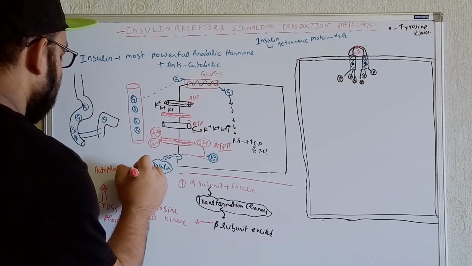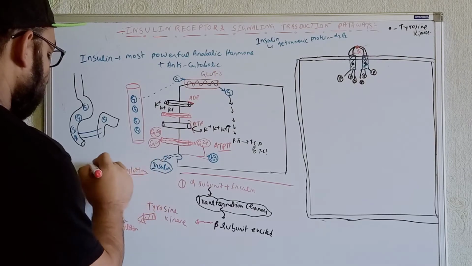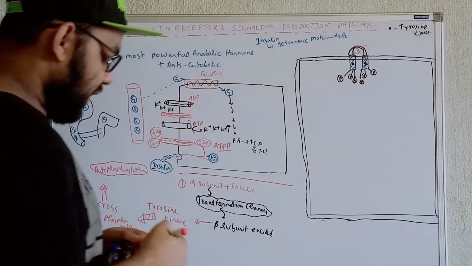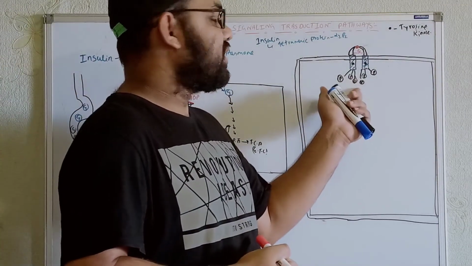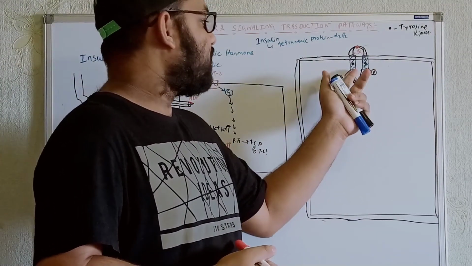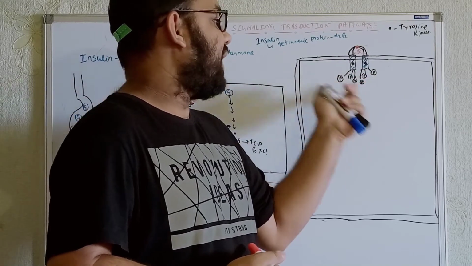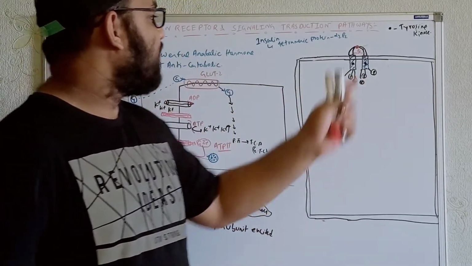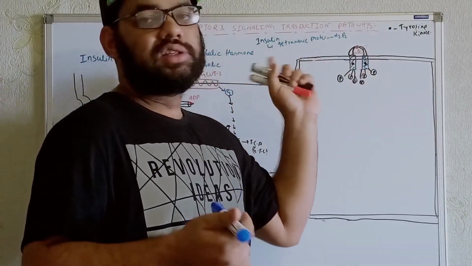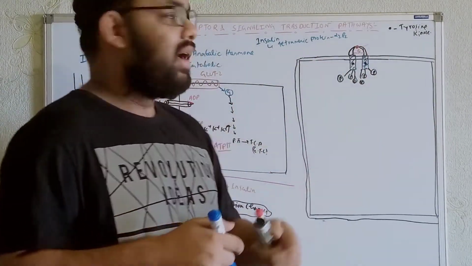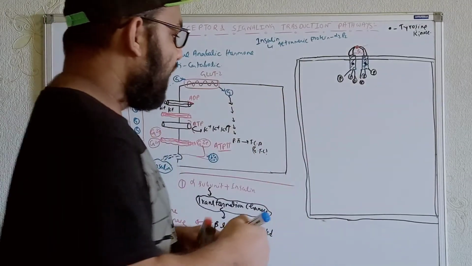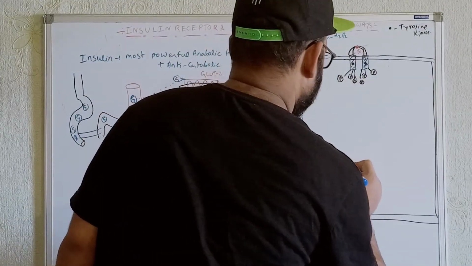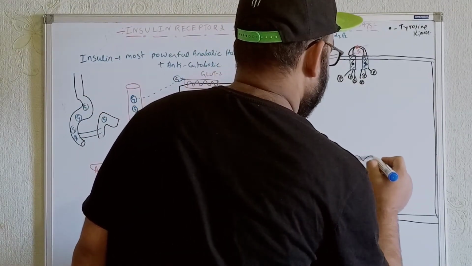So whenever these things are autophosphorylated, they will be activated. And whenever these portions are activated, they can attract another molecule on top. Under normal circumstances, if insulin is not bound over here, the insulin receptor is inactive. At that time this will also be inactive. So one kind of molecule is present within the cytoplasm. For example, we will get this type of molecule within the cytoplasm that is inactive.